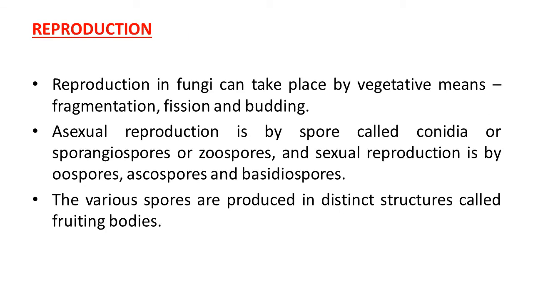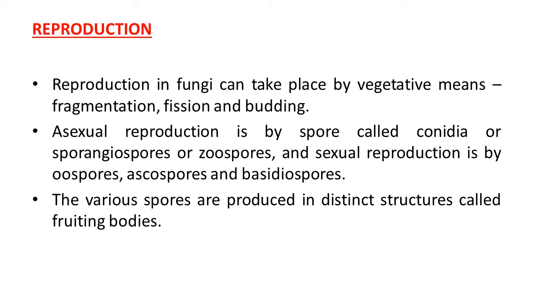Reproduction in fungi. In fungi, reproduction takes place by vegetative means: fragmentation, fission and budding. Fragmentation means that, due to any reason, the body divides into parts and they can develop into new organisms. Fission means division, and in budding, a bud-like outgrowth is developed and it results in a new organism.